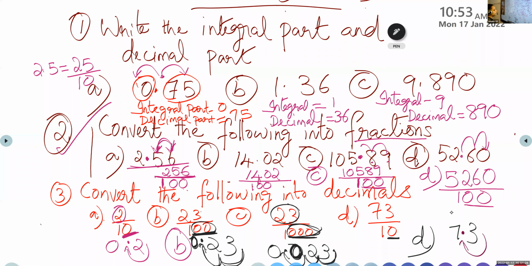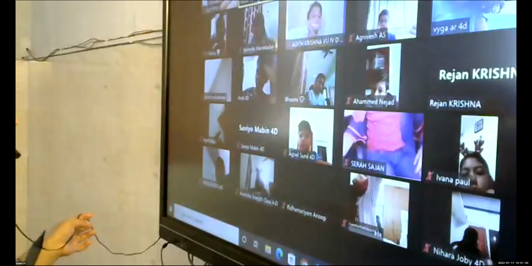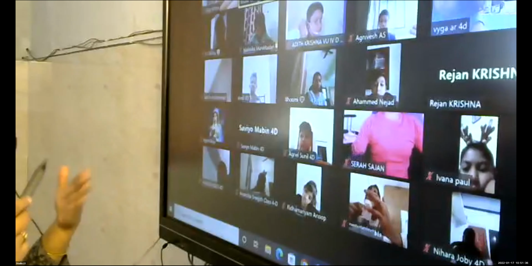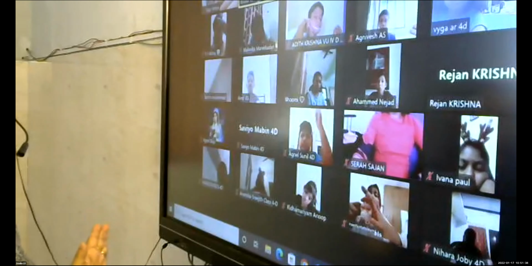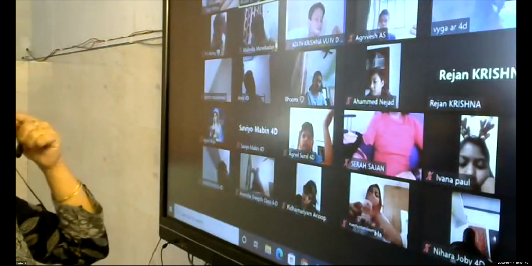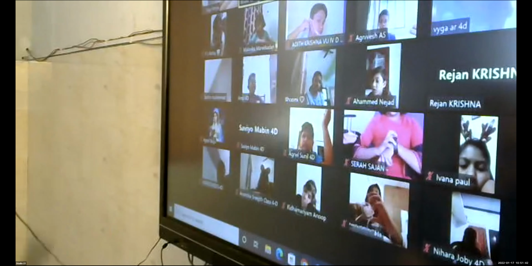Those who were not there in the last class, what you have to do? Be regular in the class and listen carefully. Children, no problem. If you are absent for 1 day, see the recorded classes, and any doubt, you can ask me. Now, children, write the numerator and look at the denominator. How many zeros are there? Only 1 zero means you have to place a decimal point after 1 digit.